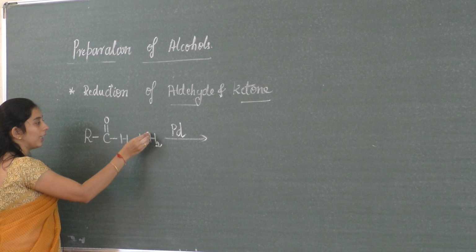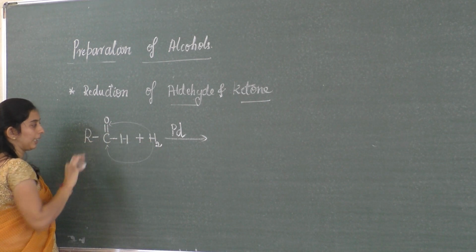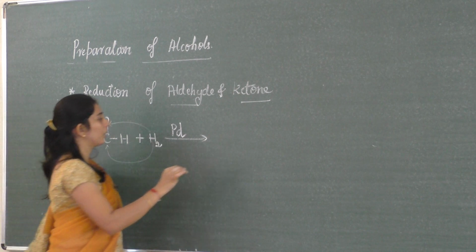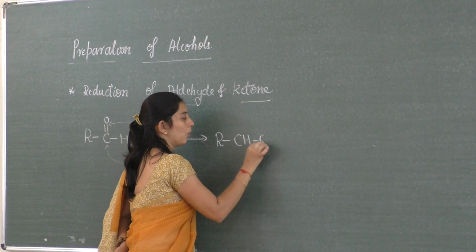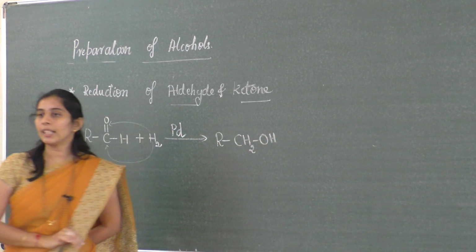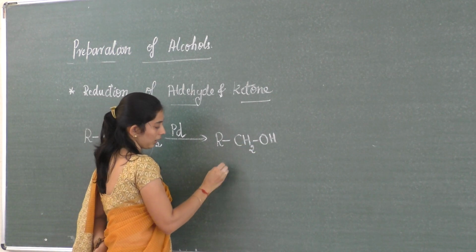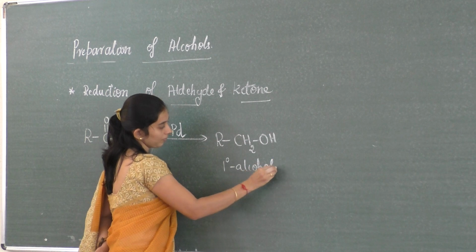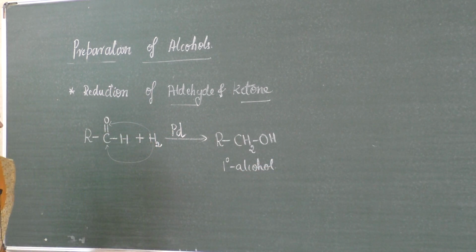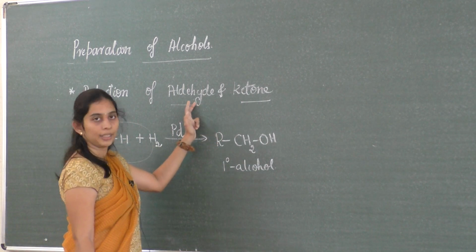So what happens? One hydrogen comes and attaches here. So another hydrogen comes and attaches here. So we are going to get a product RCH2OH. So RCH2OH in the sense, what is this? This is an alcohol. We can call it a primary alcohol. So this is how one can synthesize an alcohol from aldehyde.